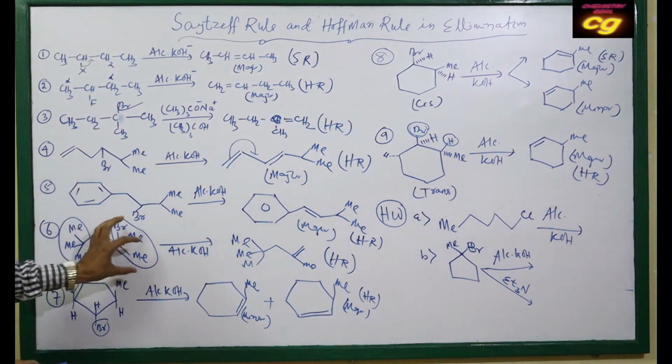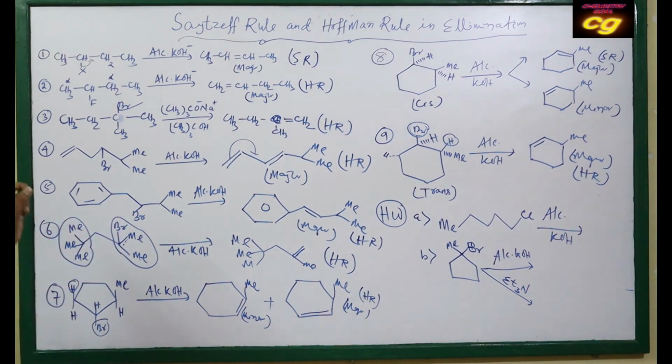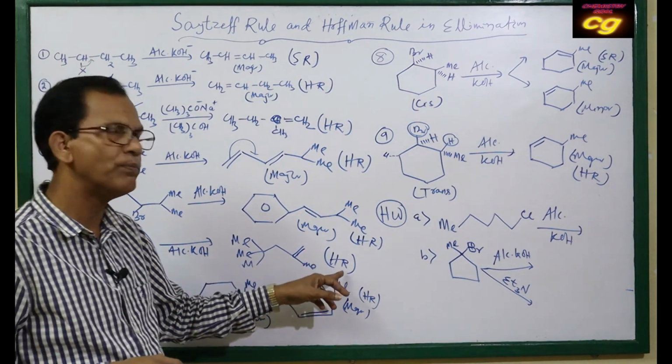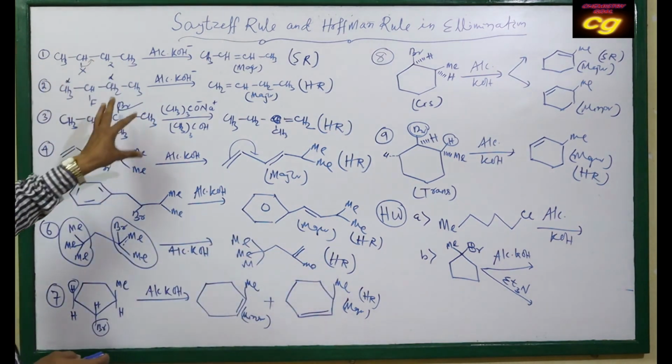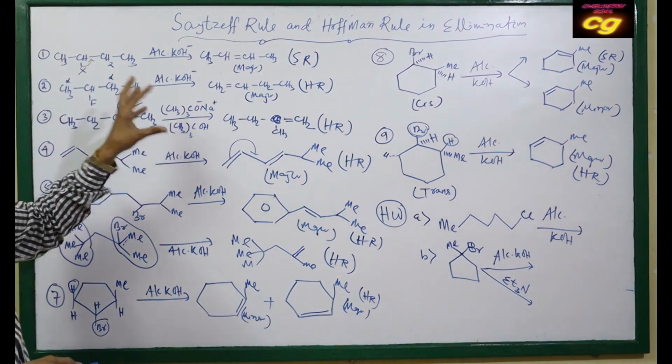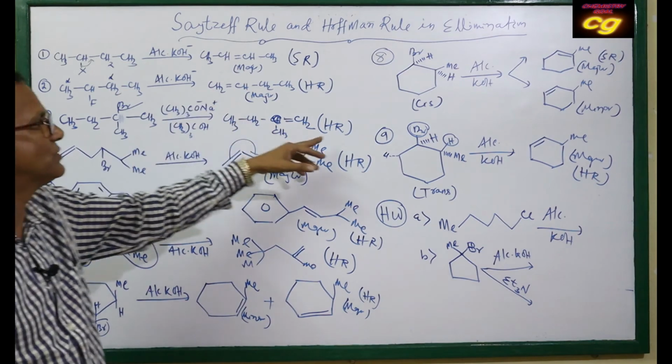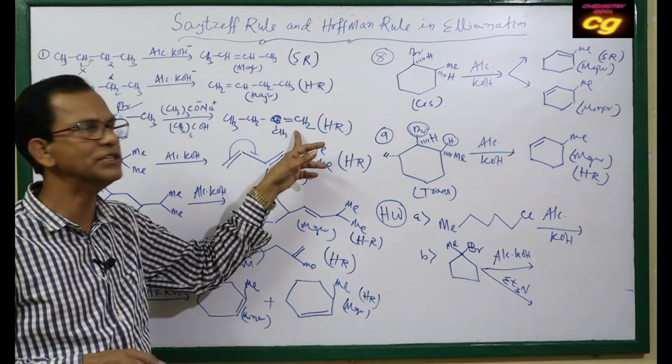If bulkier groups are there, always prefer the less substituted alkene, so Hofmann's rule. If the base is a bulkier base like this, always prefer Hofmann's rule, so the less substituted alkene is formed.